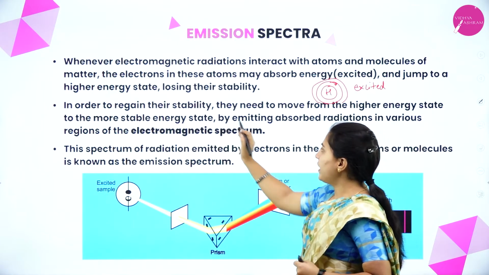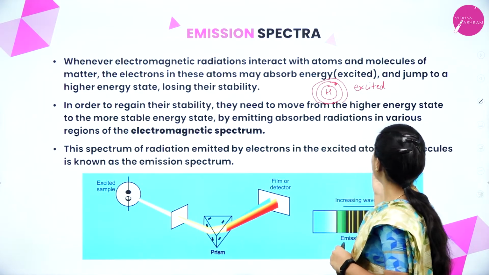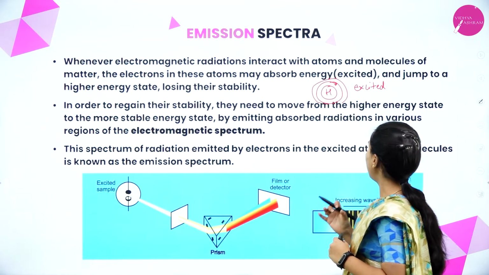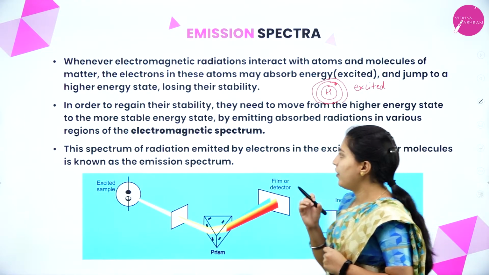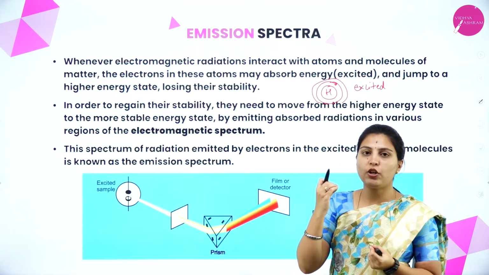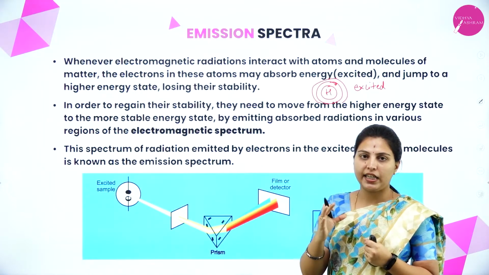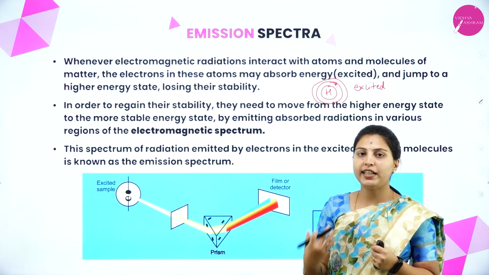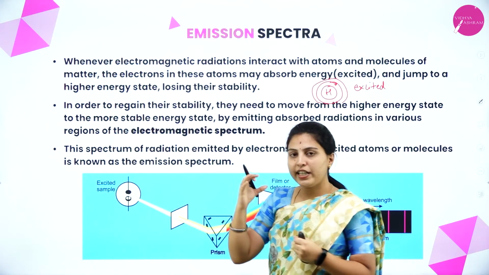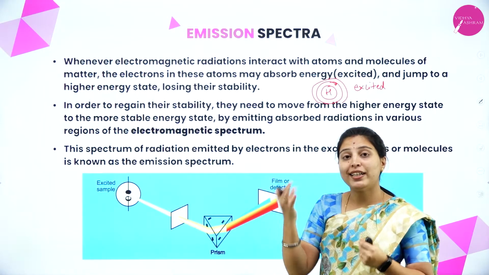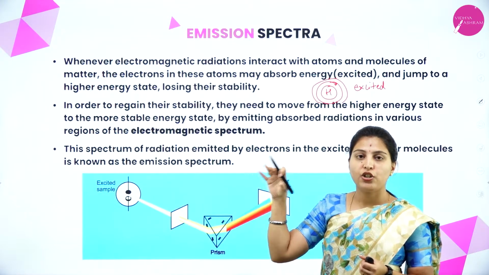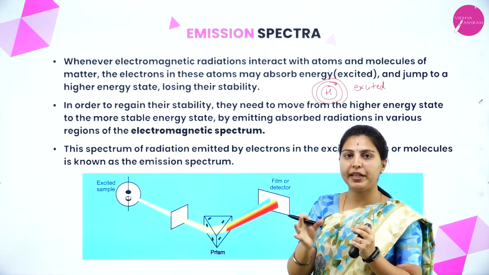In order to regain their stability, they need to move from the higher energy state to a more stable energy state by emitting absorbed radiations in various regions of the electromagnetic spectrum. Whenever it reaches the higher state, it is not in the stabilized state. So, to reach the stabilized state, it will come back to its original state. What radiation will it emit? Already it has been absorbed when it reached the higher state, so that absorbed energy will be emitted.